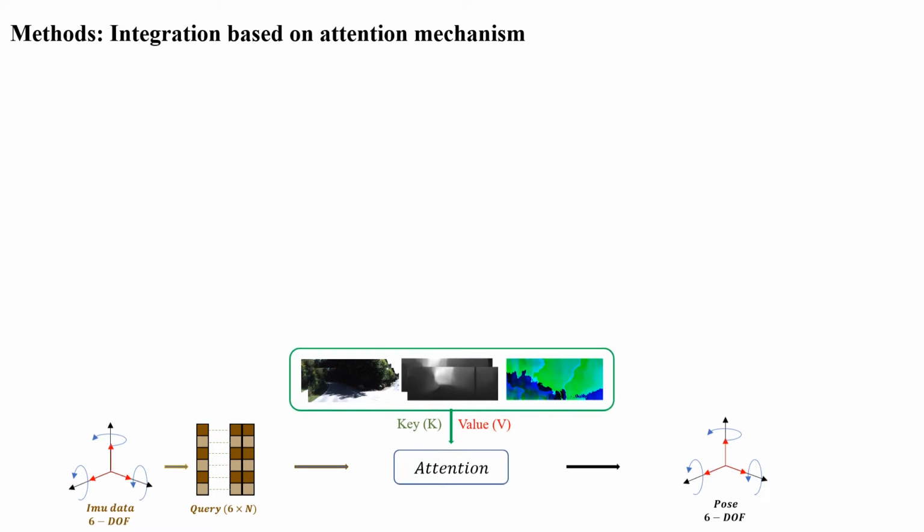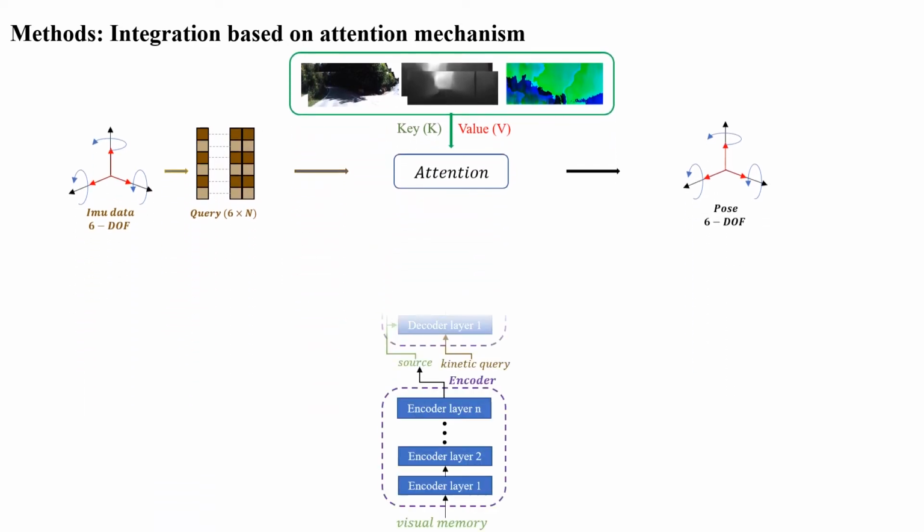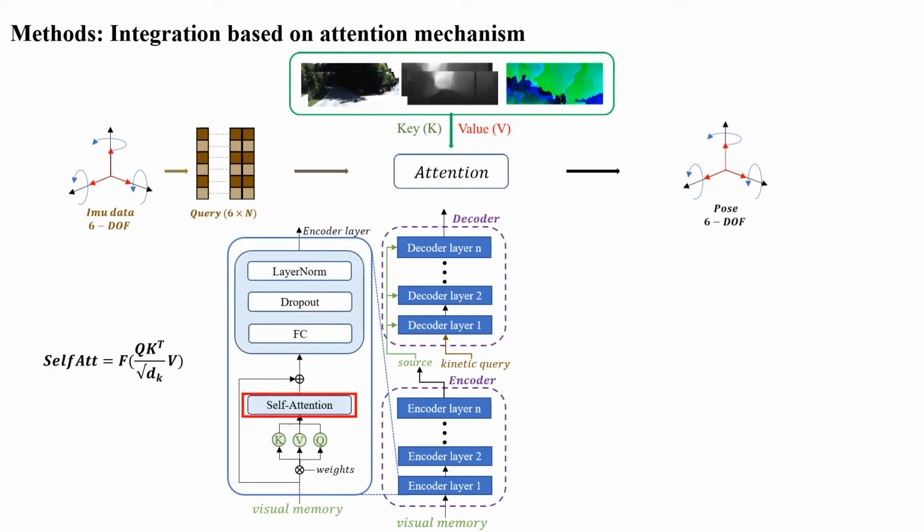As for the attention block, we follow an encoder-decoder structure, where the encoder mainly processes visual features and the decoder does the integration work. There are several layers in the encoder, and they share the same structure. They are composed of self-attention and a feed-forward net.